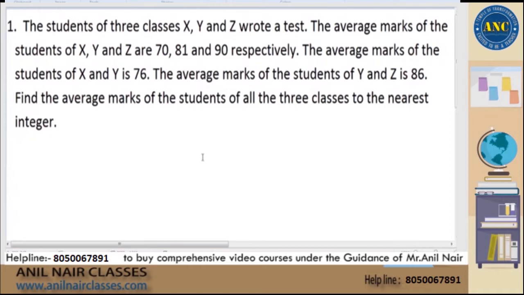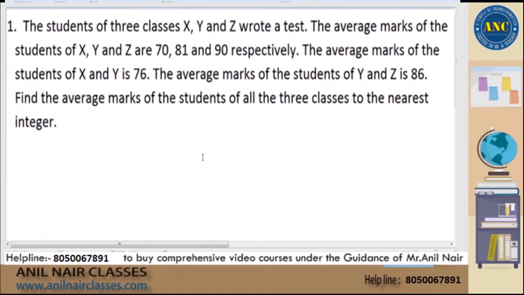Sanvin, for all the students who are asking, there is only one notation which we are using: P2 minus P divided by P minus P1. You can directly write it. Why do you want to write that notation every time in your exam? This notation was discussed in the concept when I started the class. That is the concept we use to solve problems on alligations. Alligations can always be solved as higher minus average divided by average minus lower. That is the concept that needs to be used, Sarmin.